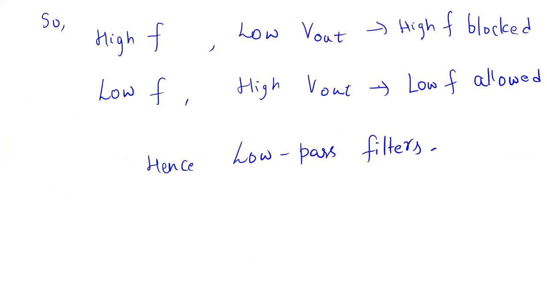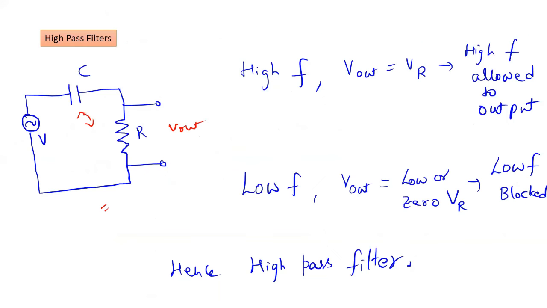Okay, so once again I will summarize. We have a voltage, we have a capacitance. This capacitance will basically block the DC and allow the high frequency. When you allow high frequency signals, the same signals will come at the output. So we say this is a high pass filter. Okay, so you try to go through this particular topic once. If there is still some doubt,